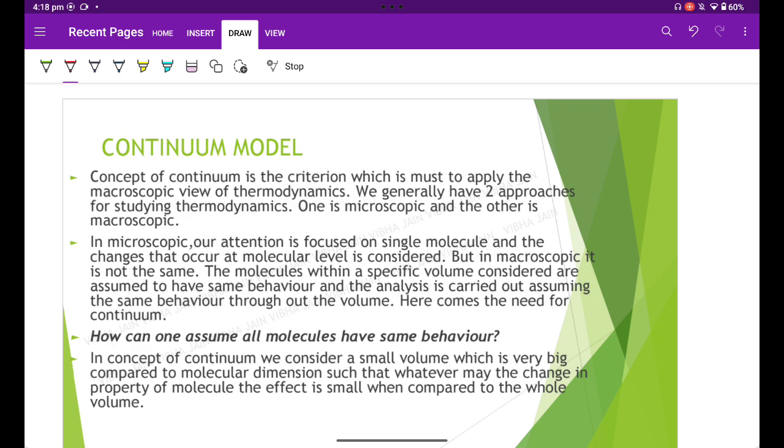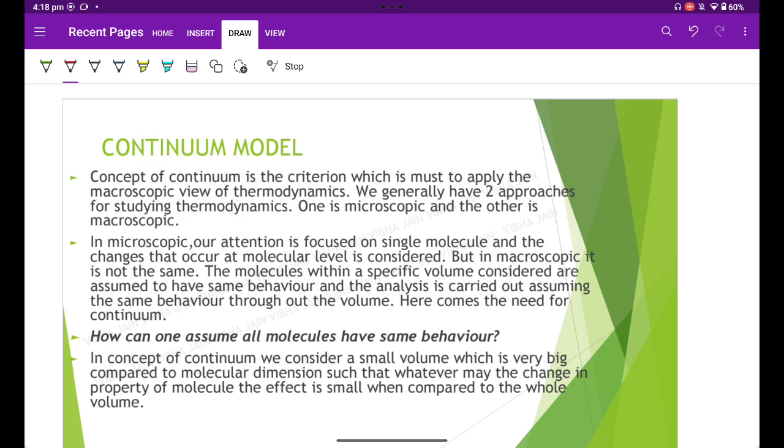That is, the gas in the container can be treated as a big continuous body, and the effect of the various transport phenomena can be studied. Temperature, pressure, and other properties are then called macroscopic.